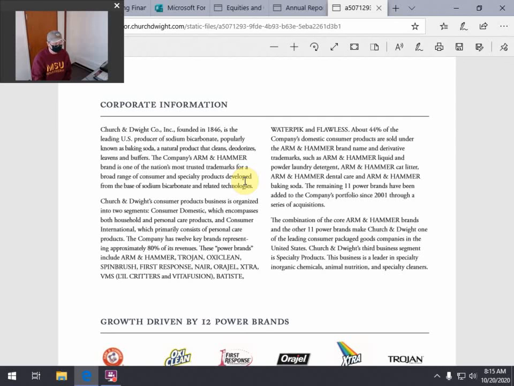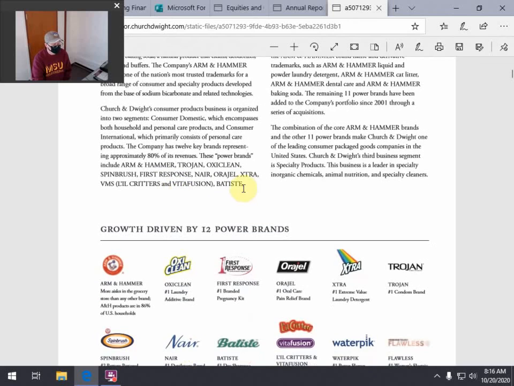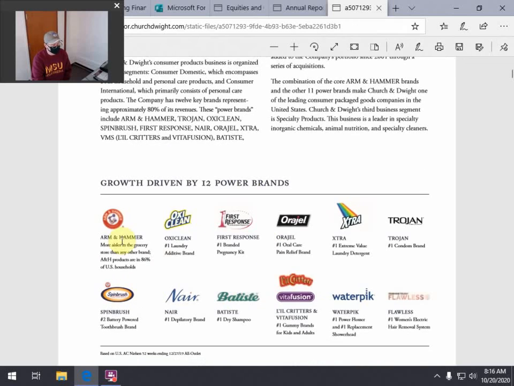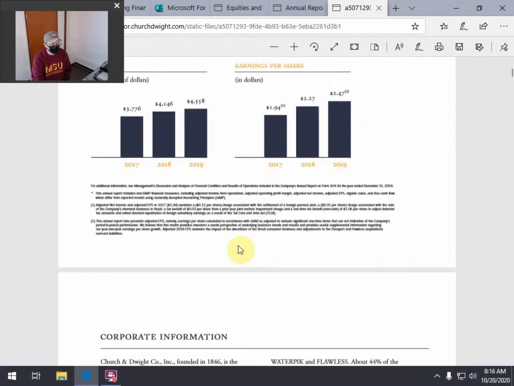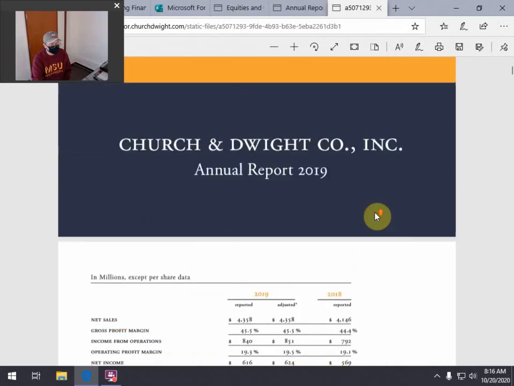But that's it. I'm not asking you to write your final paper here. I'm just trying to get you to start looking at the places where you're going to look to write your final paper so that you get a sense of what's going on. So take a look. Oh, they do make condoms too, I guess. Here are some of the other brands that they have.